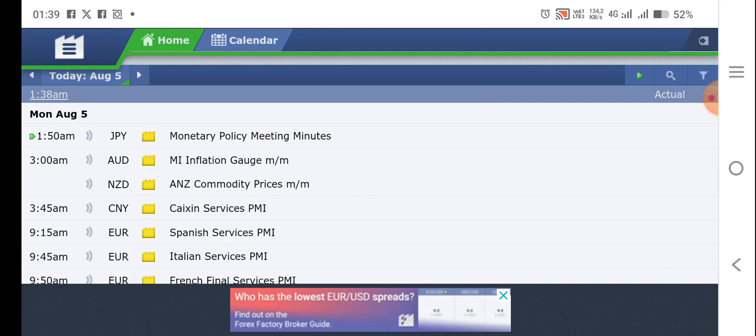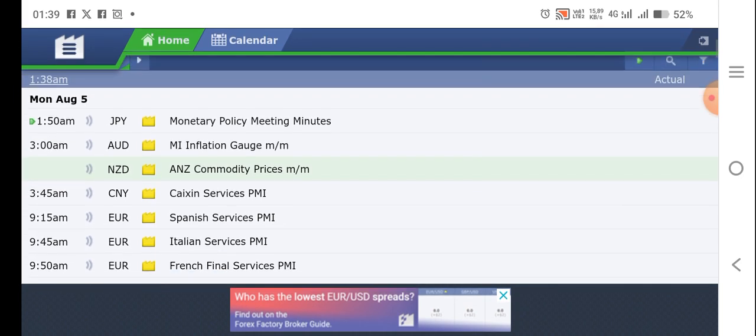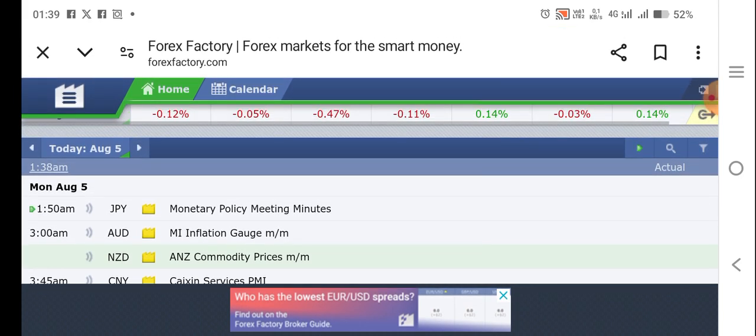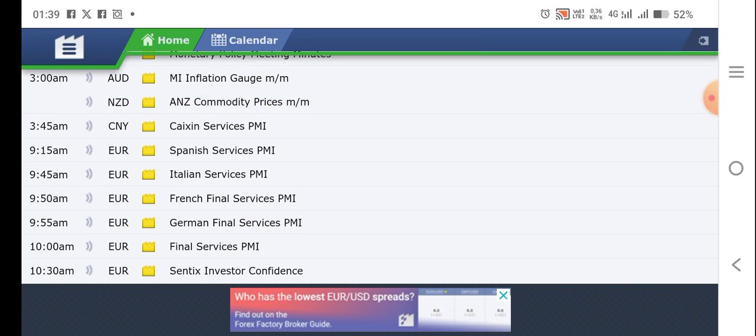Every week, late Sunday or early Sunday, we do an analysis to prepare for the week, the best setups for the upcoming week of the 5th of August. We usually start with checking the events on Forex Factory. Go on Google, search Forex Factory, and we'll see the events.